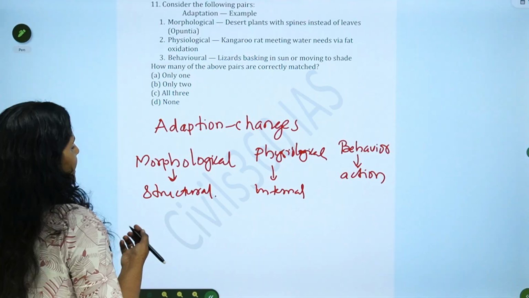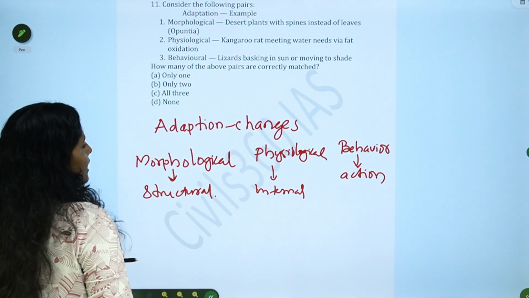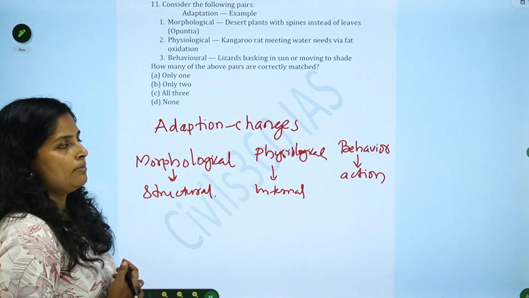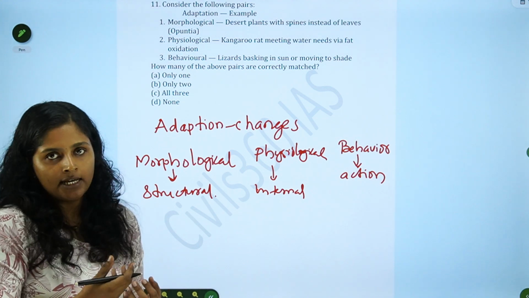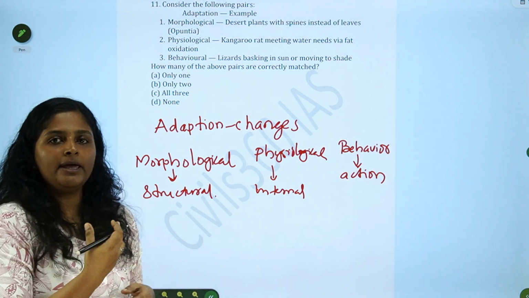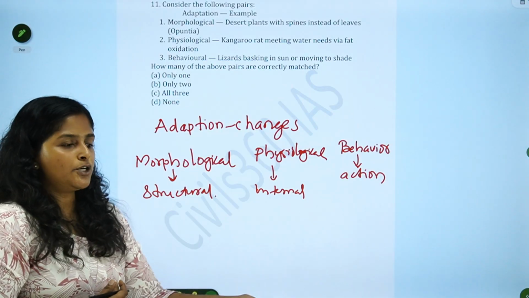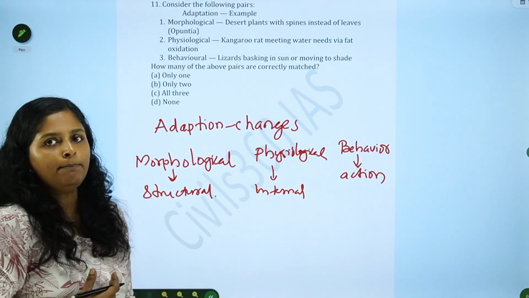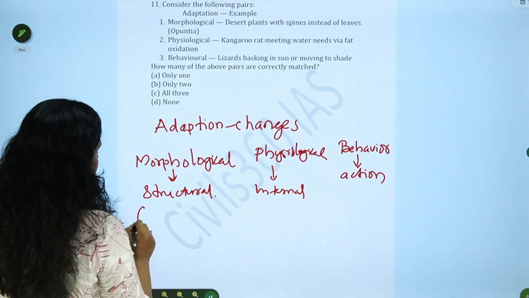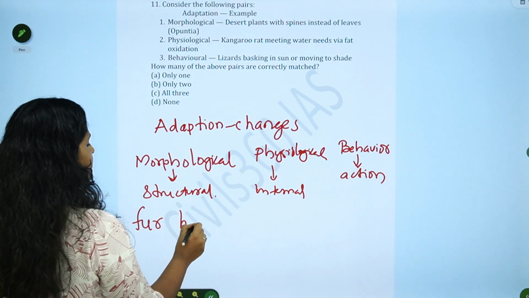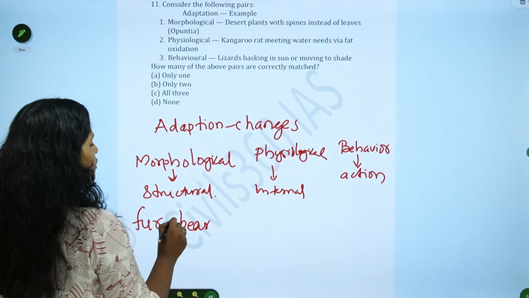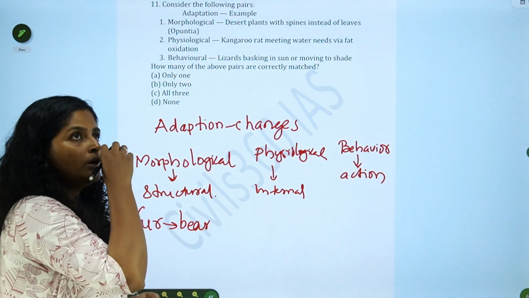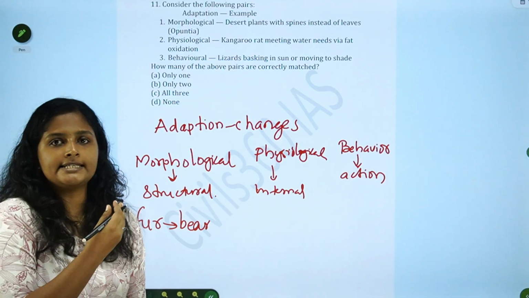So, for example, the polar bears have fur, right? For protecting it from cold, as well as it will help to hide in the snow against the predators, right? So the fur in polar bear is a morphological adaptation to cope up with the environment it lives in.